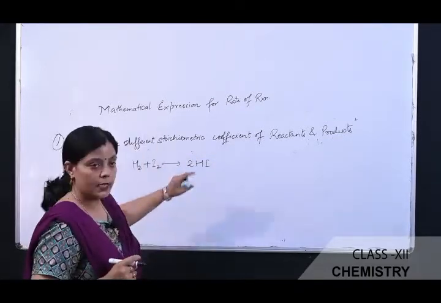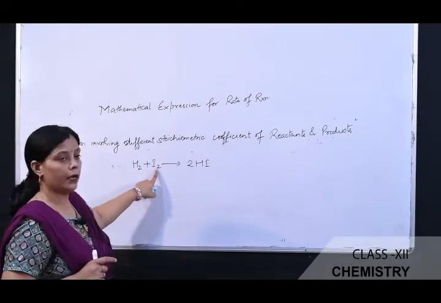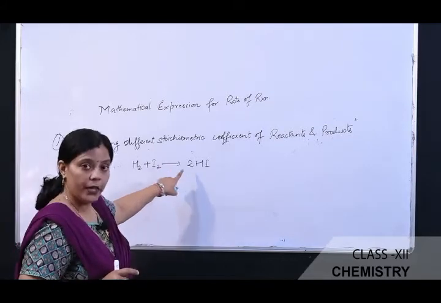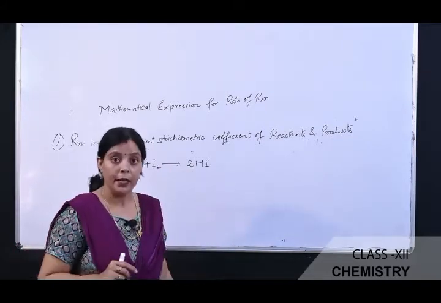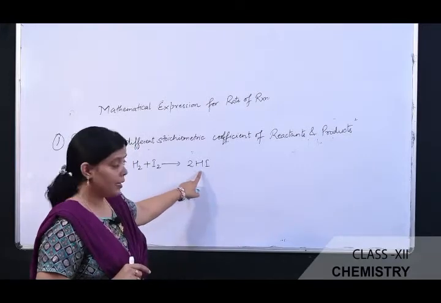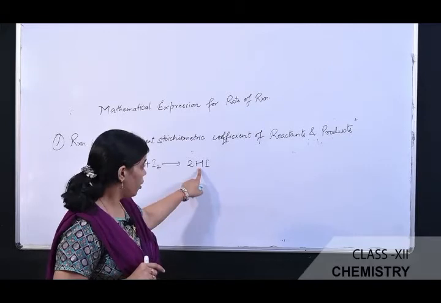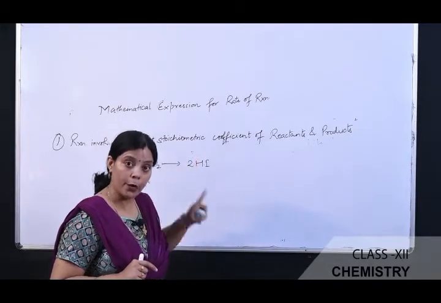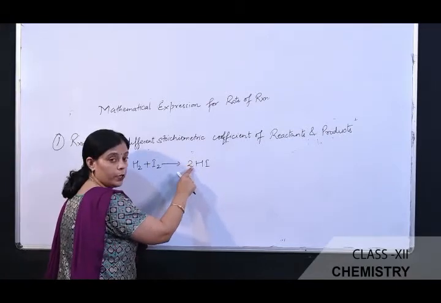From this reaction it is clear that every mole of hydrogen and iodine on reaction gives 2 moles of hydrogen iodide. So it is clear that the rate of formation of hydrogen iodide will be twice, because here we are placing the stoichiometry 2.